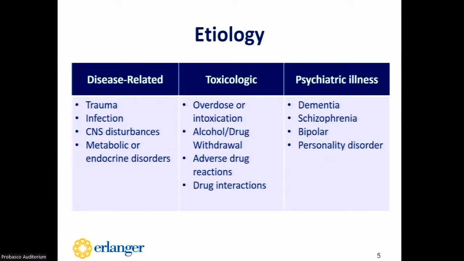So there's several etiologies of agitation. They can be disease-related, which includes traumas, things like burns and head injuries. It could be related to an infection like meningitis or encephalitis, or it could be related to a CNS disturbance like a stroke or a brain tumor, or the patient is in a post-ictal state after a seizure. It could also be related to a metabolic or endocrine disorder, such as hepatic encephalopathy or thyroid disorder. It could also be a toxicological cause, like an overdose or an intoxication of something like a stimulant.